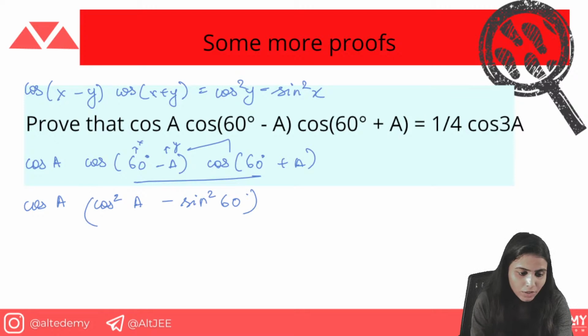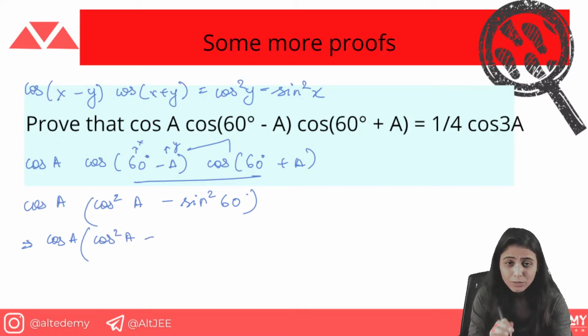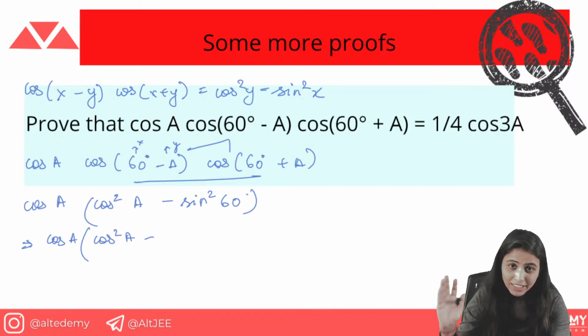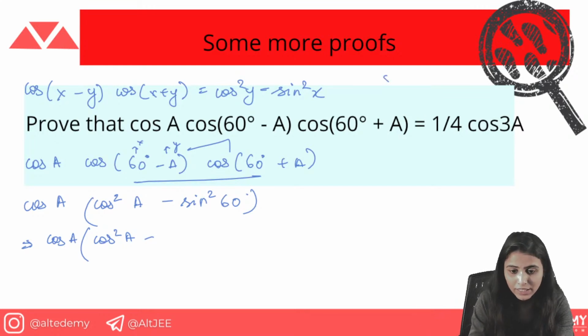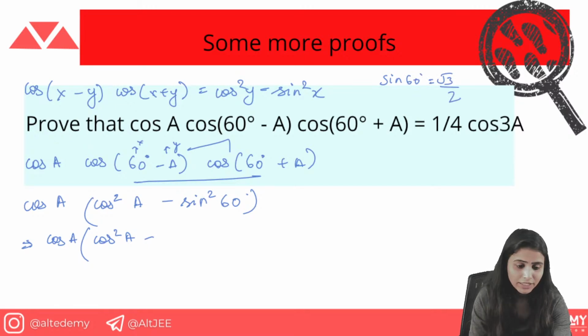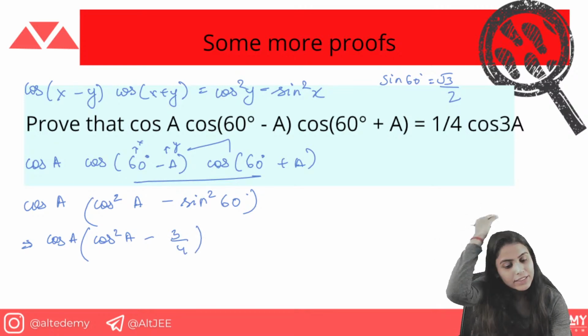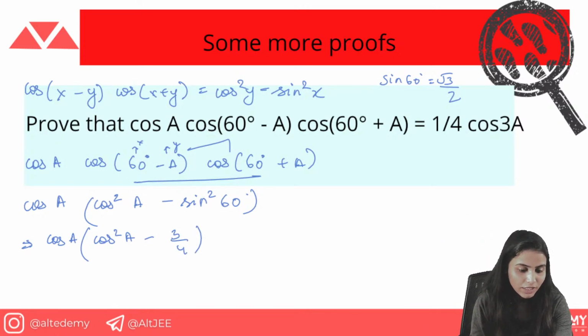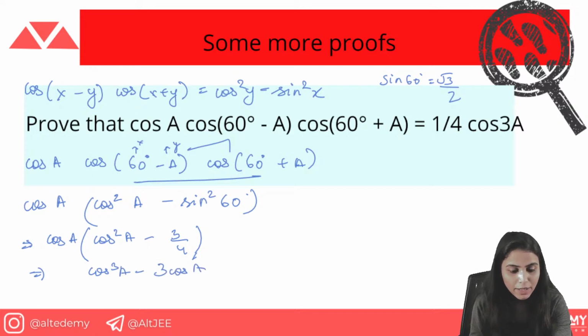Now what you can do here is cos A times cos²A minus sin²60°. You know sin 60°, that is basically √3/2. So sin²60° is going to be 3/4. So we get cos A (cos²A − 3/4), which is cos³A − 3cos A/4.